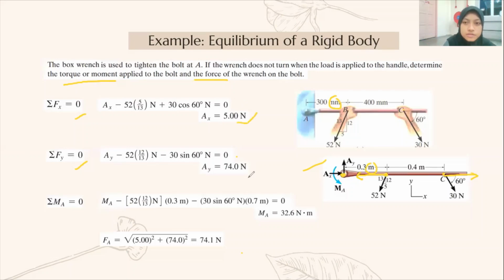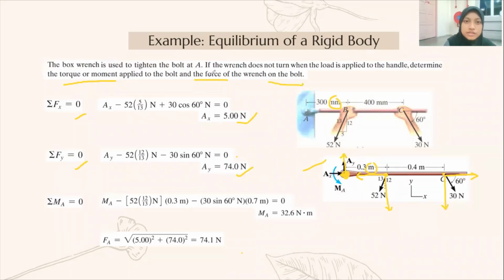Next, we resolve the force into the y component. Y is upward here, and at point B the y is below here, so negative 52 times 12 over 13. And then y here at point C is negative 30 sine 60, which equals 0. And then we can find Ay, which is equal to 74 Newton.